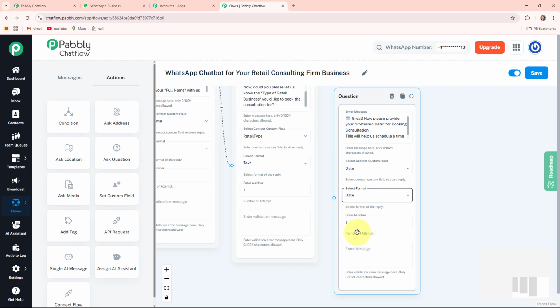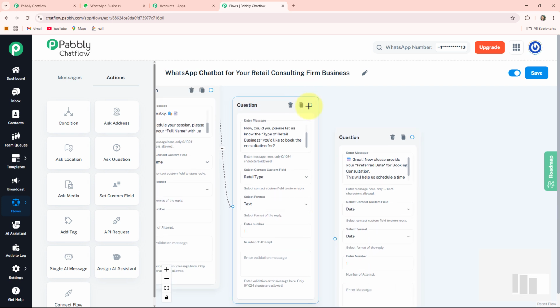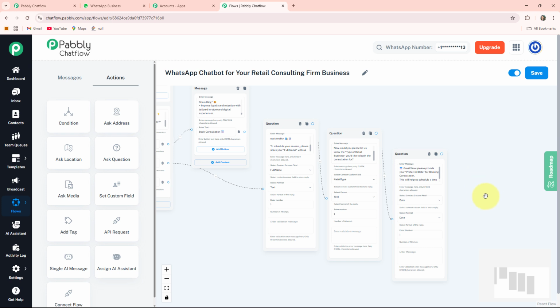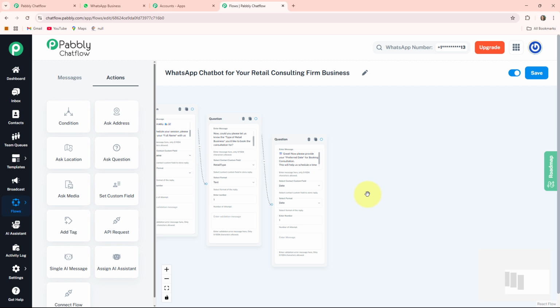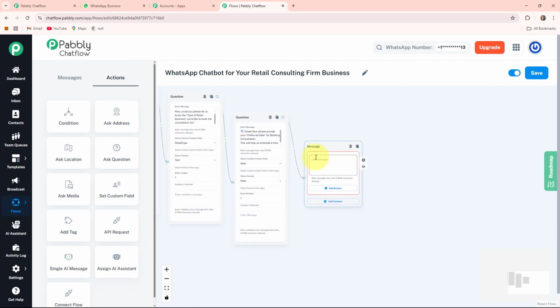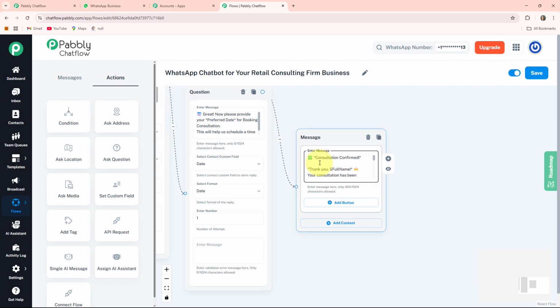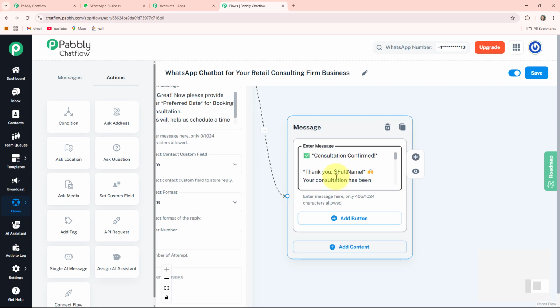Number of attempts will be 1. You can also increase this if you want to, and you can also write any message in this enter message box. Now I am connecting this circle to this message. Here, whenever my clients provide me all of these details, then at last my bot will respond to them. For that, I am clicking on this circle, dragging a line, choosing content type as text plus button. It will provide me one enter message box where I can write my response message. Here I write it. You can see I'll use this dollar symbol before full name, because with the help of this symbol, my bot will respond to my clients by their name. As different clients have different names, so for sending their actual name, we will use this symbol.